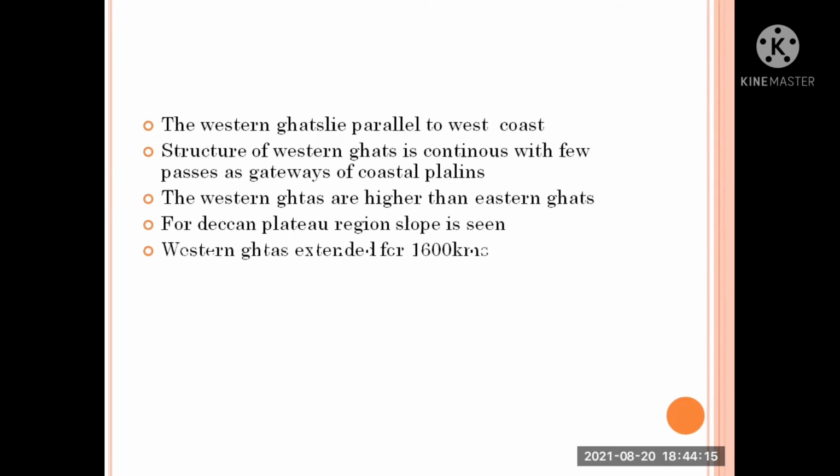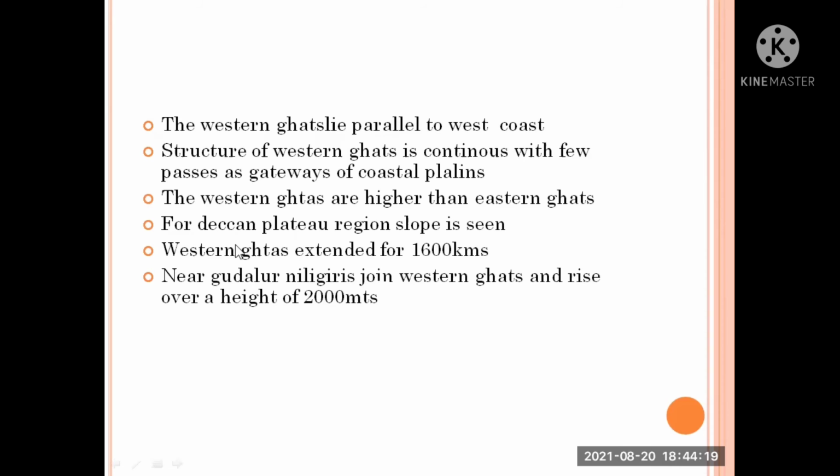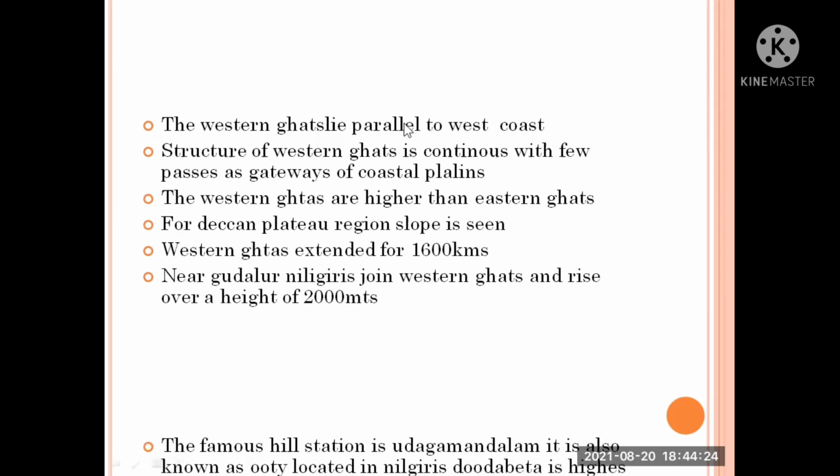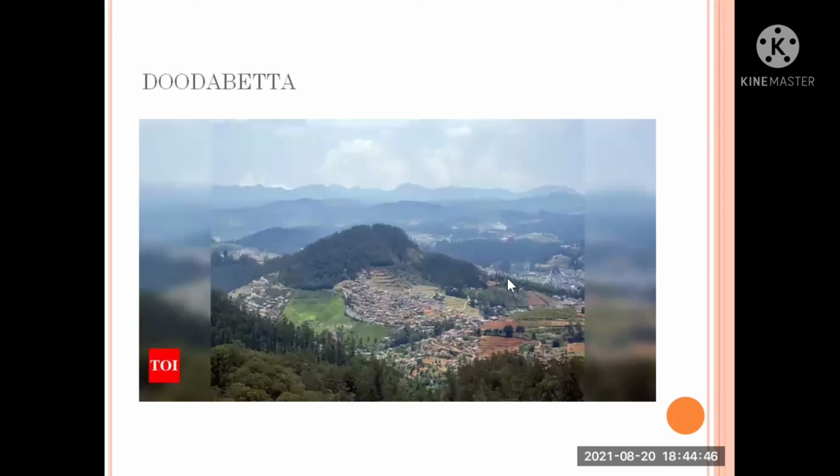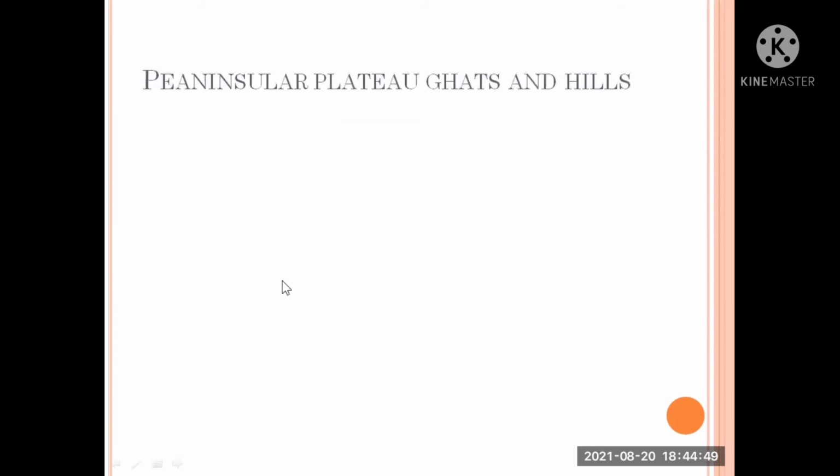The Western Ghats extend for 1600 kilometers, and near Gudalur, the Nilgiris join the Western Ghats and rise over a height of 2000 meters. The famous hill station is Udagamandalam, also known as Ooty, located in the Nilgiris. Doddabetta is the highest peak of South India. The Western Ghats also include the Anamalai, Palani and Cardamom Hills. Anaimudi of the Anamalai Hills is the highest peak of South India. Doddabetta, here you could see, right?